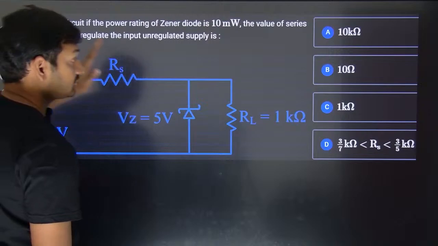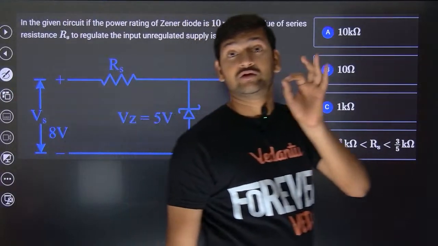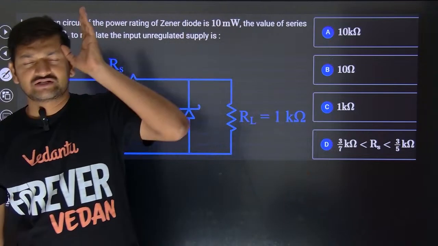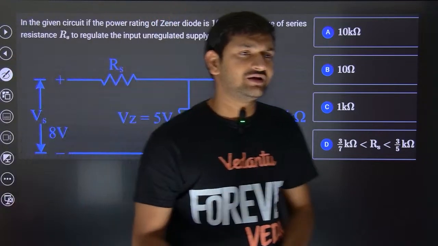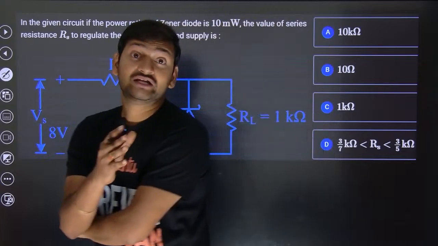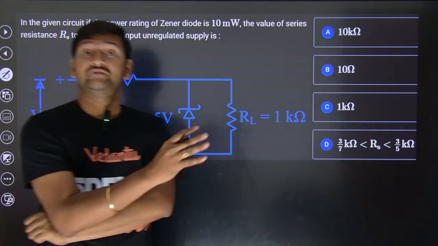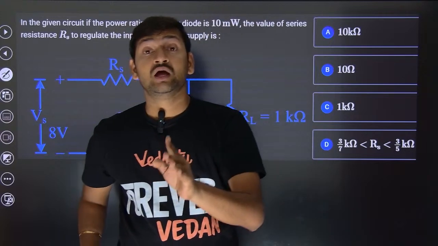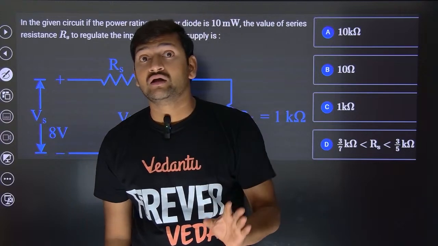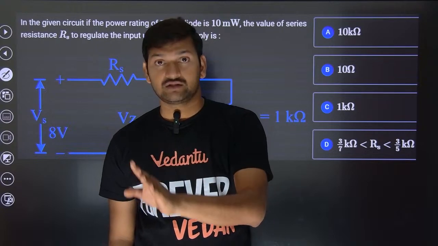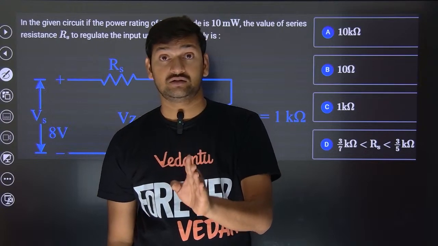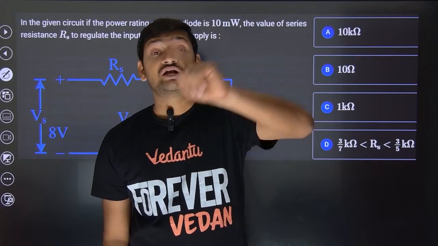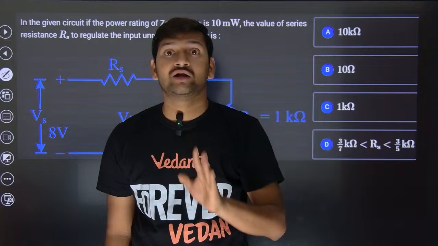Now look, this question is very good. Whenever a logic gates question comes in your shift, you should feel a bit disappointed, because logic gates is a bit easier. If a Zener diode question comes, not everyone will be able to solve it.